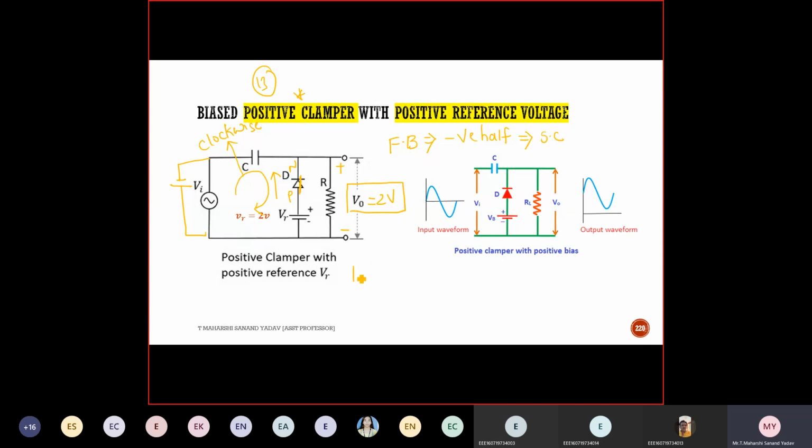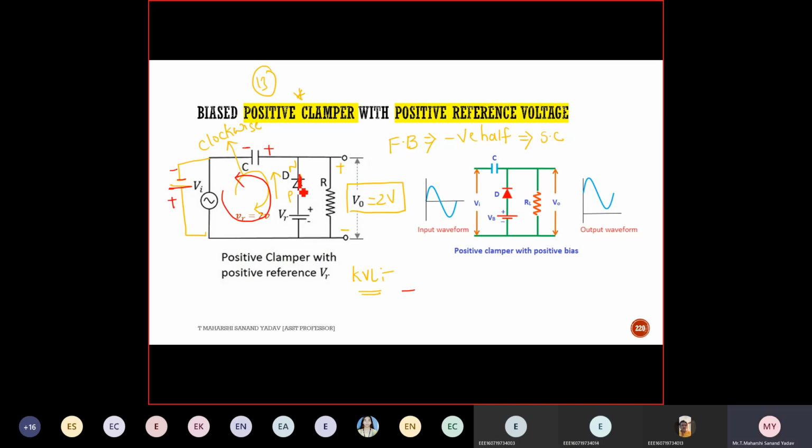Now tell me KVL within this loop. Direction of arrow, clockwise or anti-clockwise? Let me change the color. Check the polarity. Anti-clockwise. So if it is anti-clockwise, here capacitor is positive and here it is negative. Now tell me KVL. Minus VR, minus VO. Why minus VO? Because this path is shorted. You need to consider this branch.